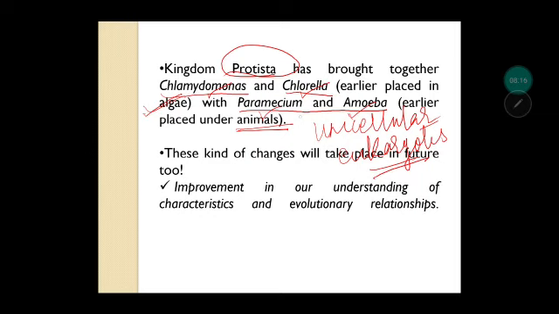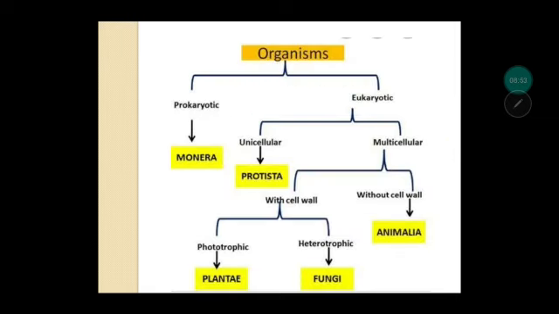Unlike in the earlier classification, where Chlamydomonas and Chlorella were placed in algae, and Paramecium and amoeba were placed under animals, it is now clear that unicellular eukaryotes will be placed in Protista. Can such changes in classification happen in future? Yes, definitely. As our understanding of the characteristics of individual organisms and how their ancestry has evolved over time improves, changes in classification will occur in future also.